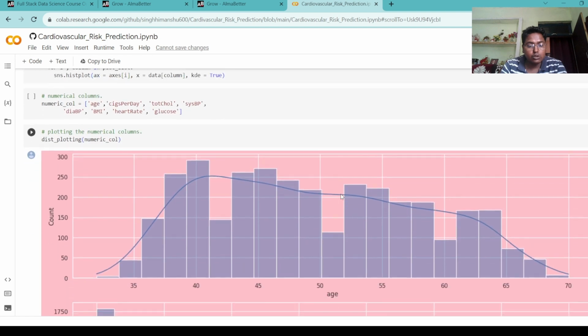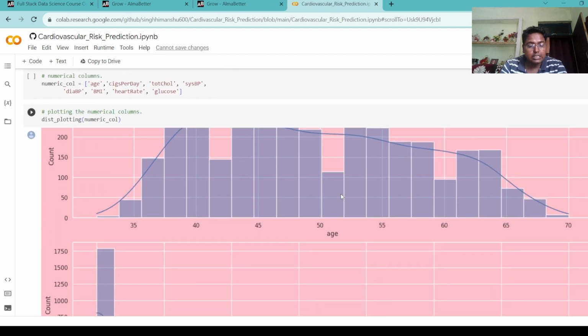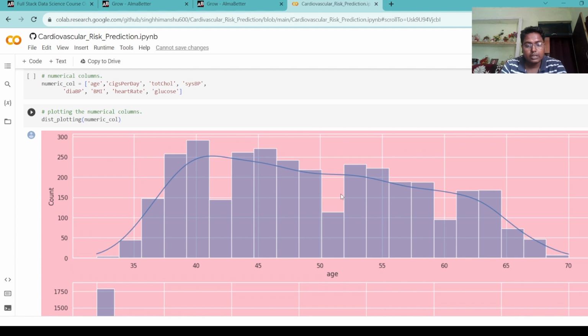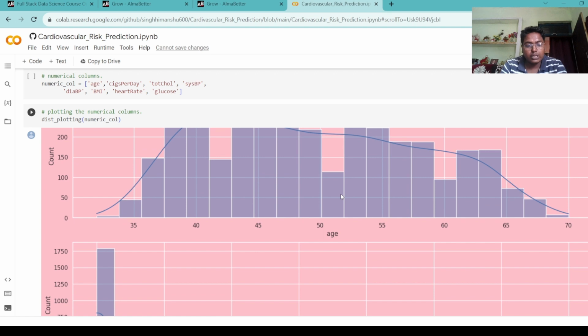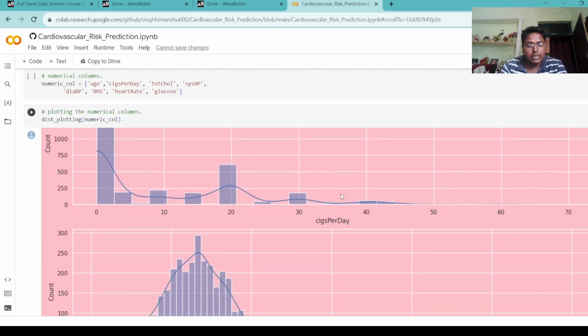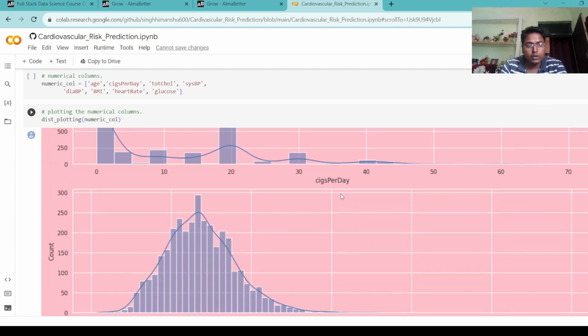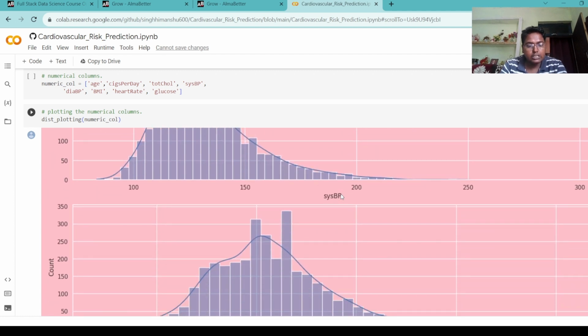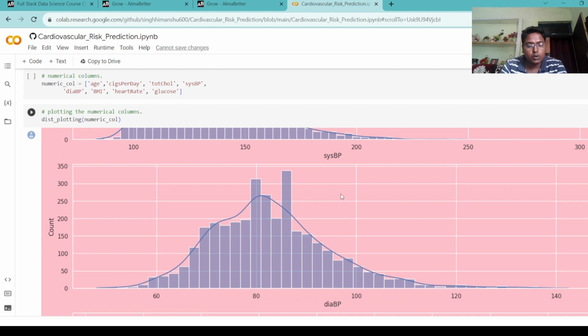From the above histogram, we understand that the age range from 35 to 70 years is almost normally distributed, with most of the people belonging to the age group of 40. Cigarettes smoked per day are mainly 0 to 20 per day. Cholesterol ranges from 100 to 700, with most belonging to 150 to 350.